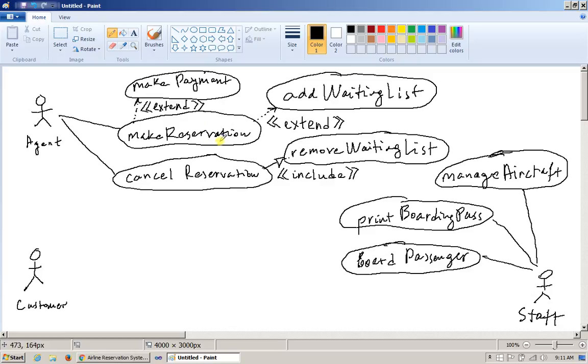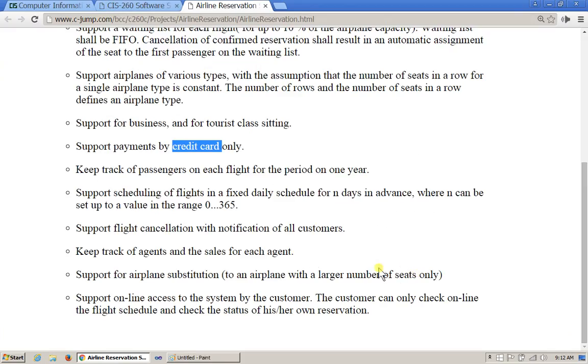A successful ticket reservation doesn't mean that the person will actually fly, right? So we don't want to put them into the database that keeps track of the actual passengers. This is just information for the passenger boarding use case, that the system will store information about the actual people flying for 1 year, which is fine.